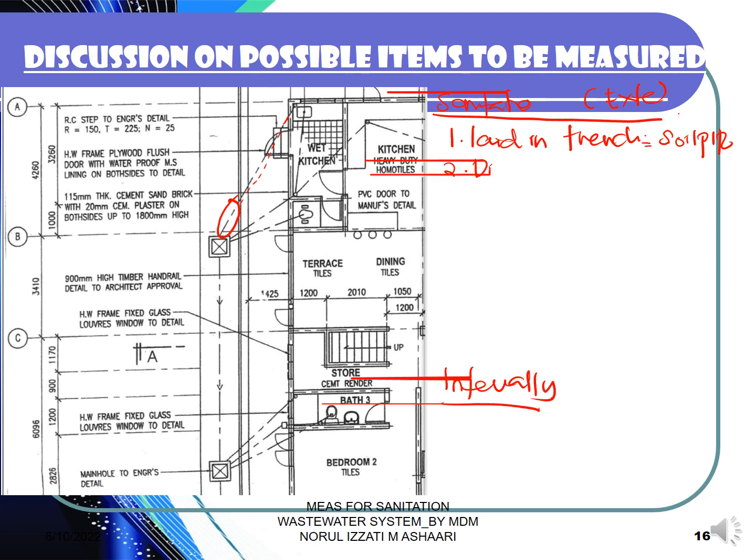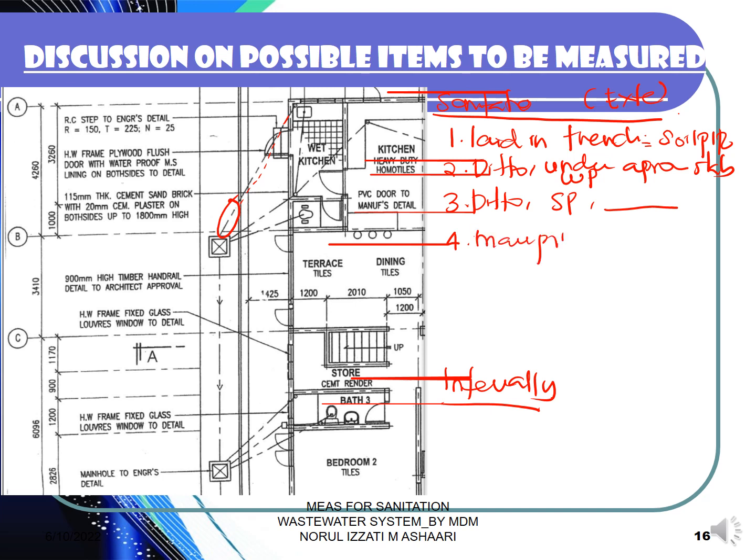We can put detour, but this one you have to put underneath the apron slab. Okay, underneath the apron slab. So number 3 also detour underneath the apron slab, but this one, maybe the first one you put waste pipe. So number 3, soil pipe underneath the apron slab. Okay, number 4, don't forget the main pipe system. And then number 5, we have the fitting.